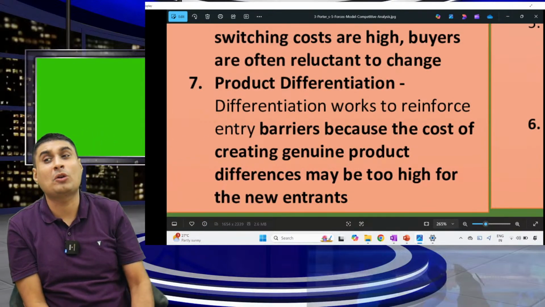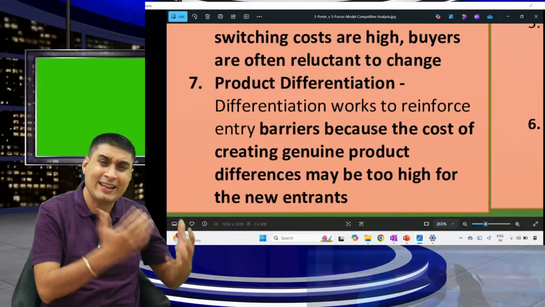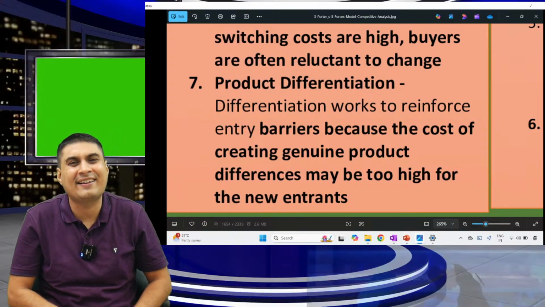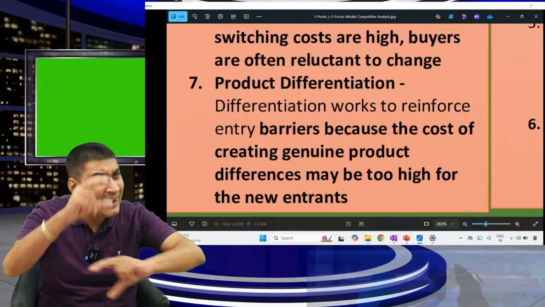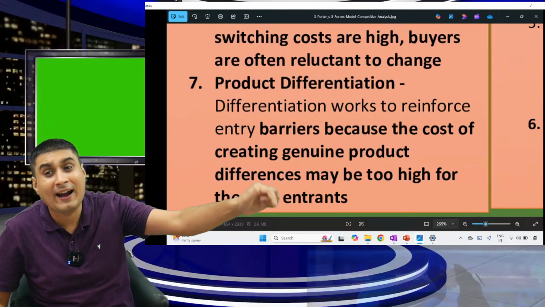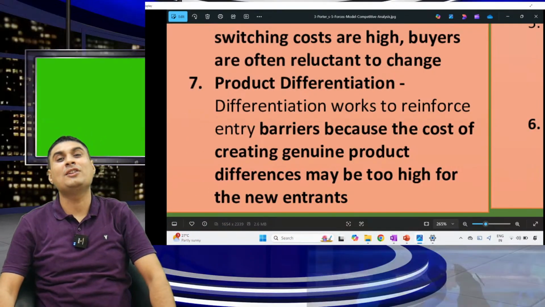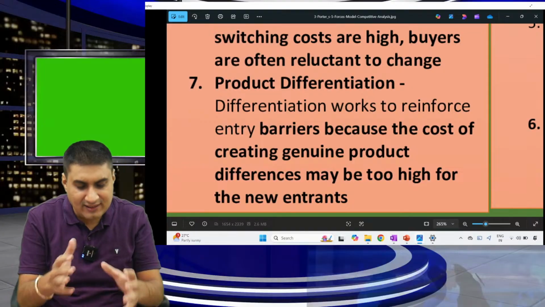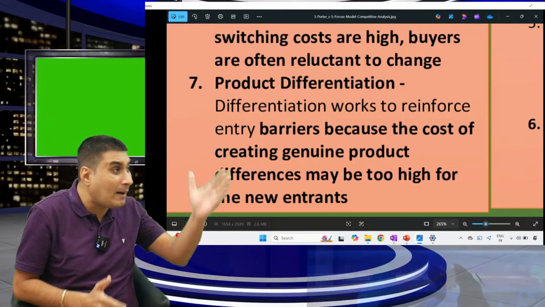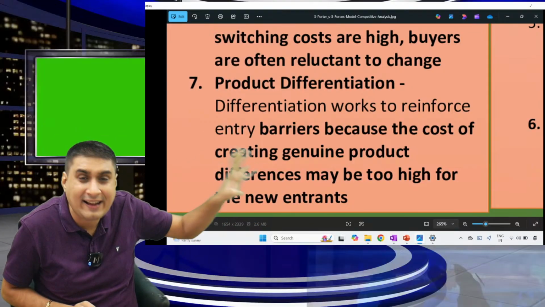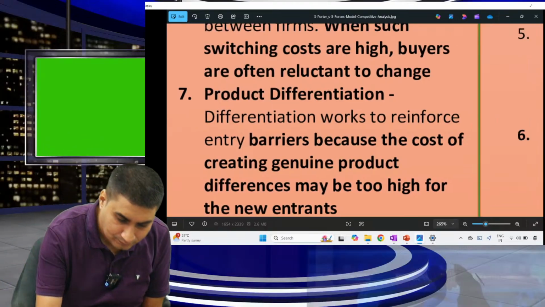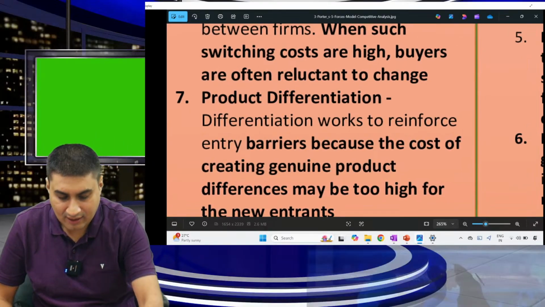Once a girl likes a particular cream or face wash, she will keep on buying that. Why? Because it's very difficult for an opposing brand to create the same loyalty. So in the case of skin brands, this works the best. You know that Mama Earth cream is good, so you will buy only that every day. So differentiation is a barrier.